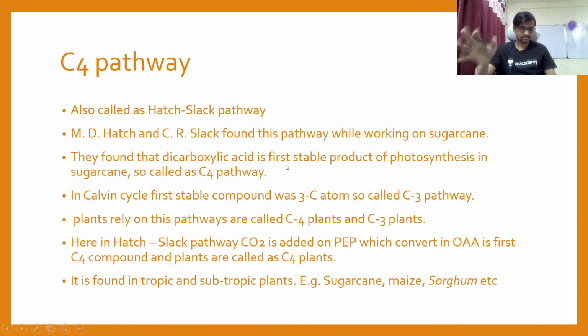So let's understand what it means. The C4 pathway is also called the Hatch and Slack pathway. This is the second name.